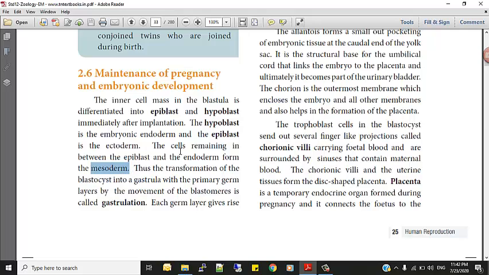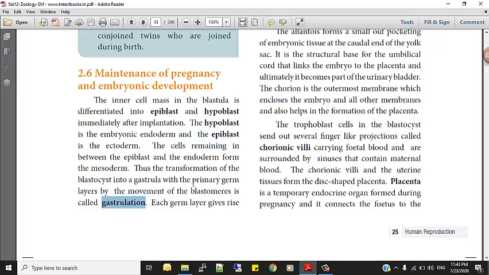Is it clear? The cell remaining in between the epiblast and the endoderm forms the mesoderm. Is it clear for you? Thus, the transformation of the blastocyst into blastula with the primary germ layer by the movement of blastomere is called gastrulation.